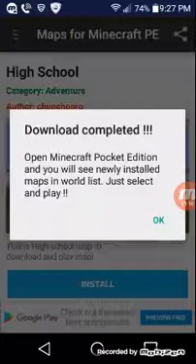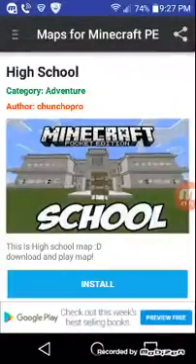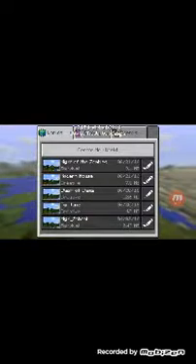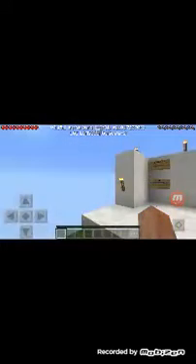Open Minecraft Pocket Edition, and you will see the newly installed maps in your world. Just select and play. Okay, now you go to Minecraft. You open it, and you gotta have Minecraft, so you put play. And here it says High School. You wait until it loads, and here it is.